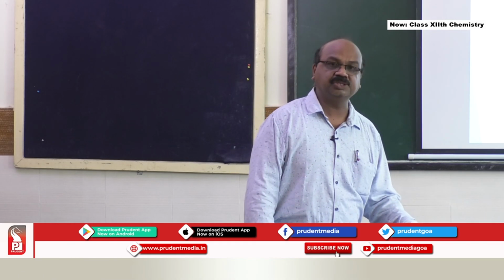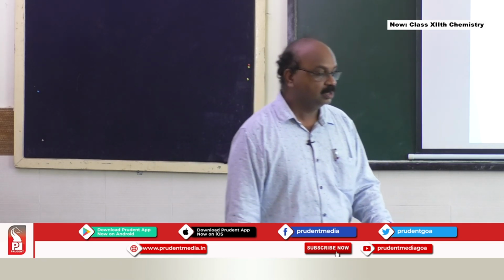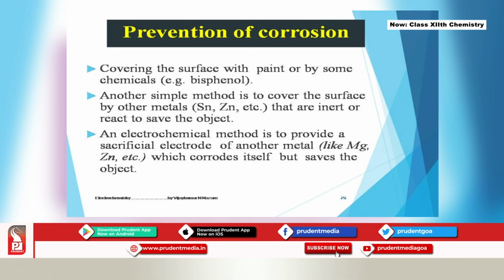How can you prevent corrosion? There are so many methods people are using to prevent corrosion. Covering the surface with paint is the first, simple way, just apply a coat of paint. Another simple method is to cover the surface with other metals. We call it galvanization, like tin, zinc. If you use zinc, it will be galvanization, or we call it galvanized iron.